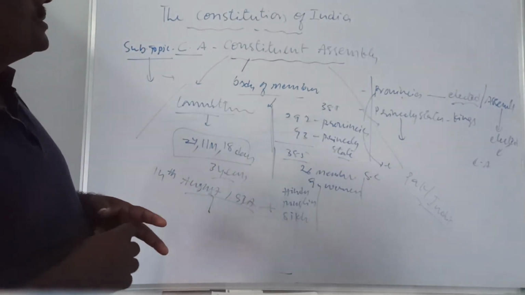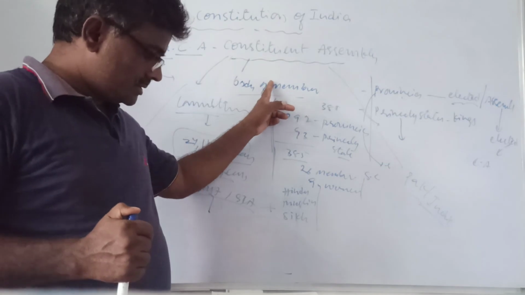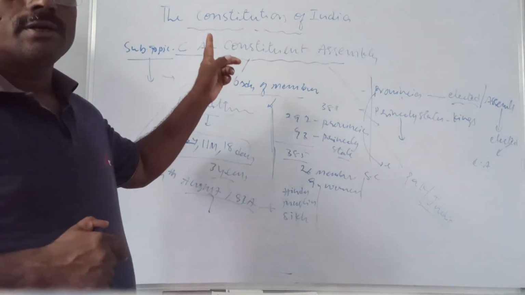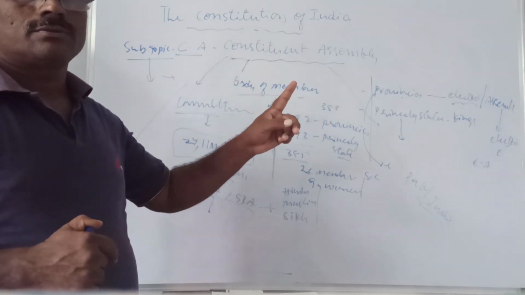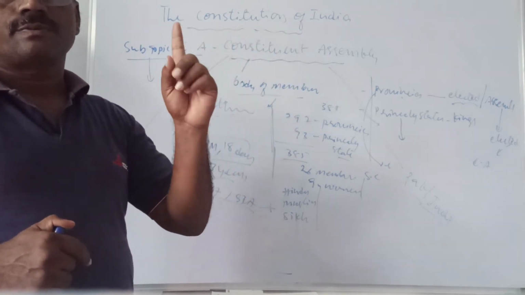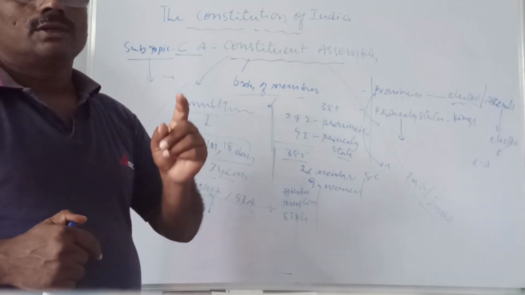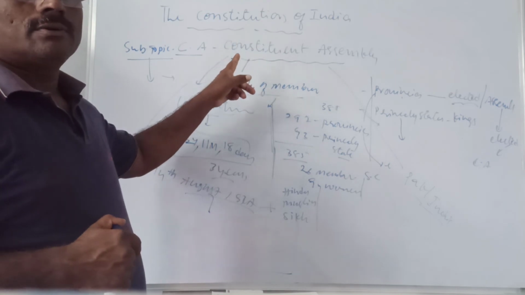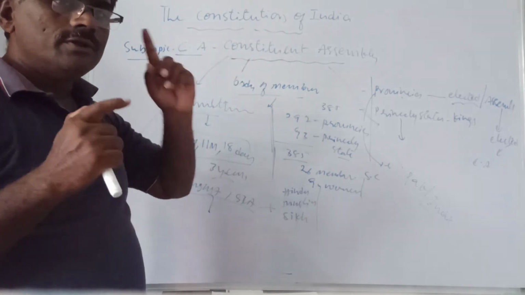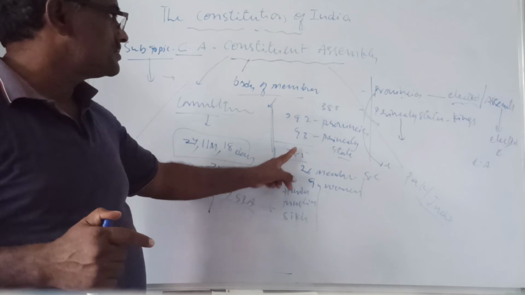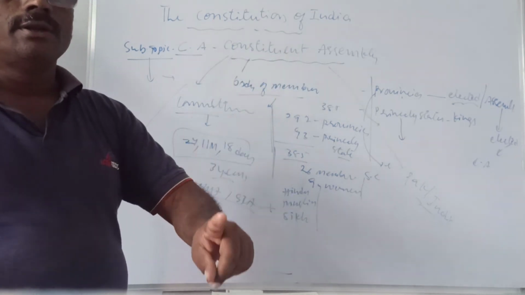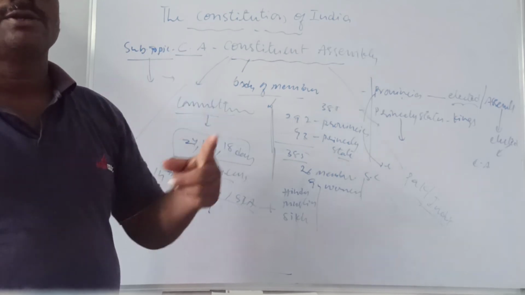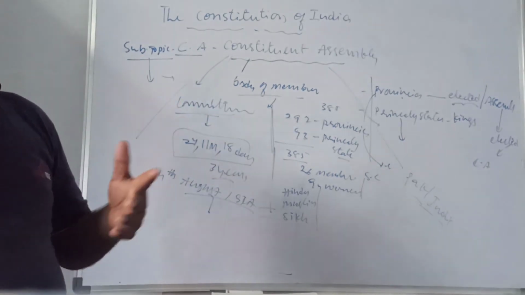But here the question is, some people criticize that the CA members were not directly elected. If these members were directly elected, there would be a nice constitution. It would be easy to reflect the views and aspects of the people. Universal adult franchise, right to vote: through the right to vote, these members were not elected. So if these 385 members of the CA were elected directly by the voters, we would see a best constitution, some critics opine.